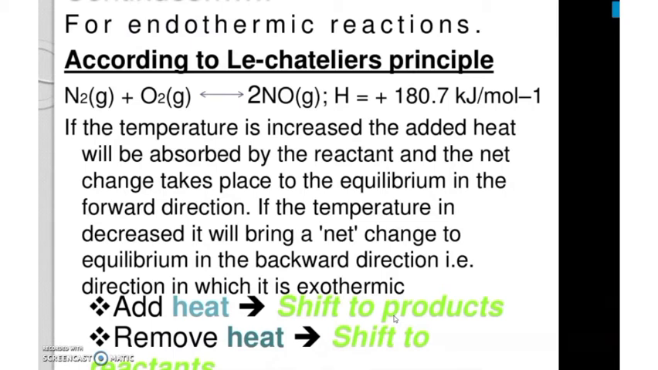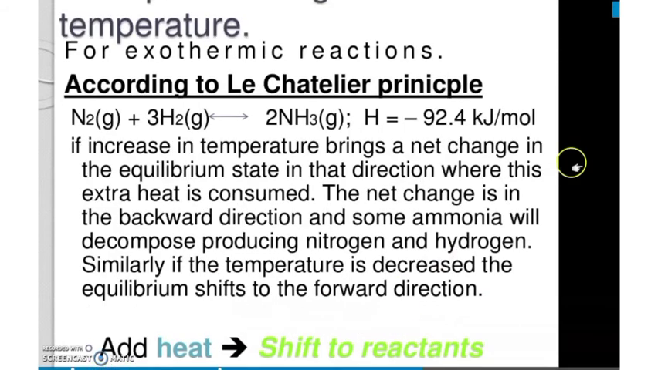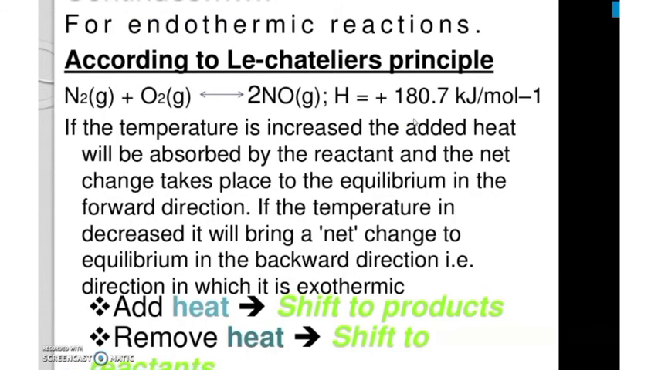In the case of an endothermic reaction, according to Le Chatelier's principle, you have to know what exothermic and endothermic reactions are, which we have already seen. Here is an endothermic reaction: nitrogen and oxygen give nitrous oxide. For an exothermic reaction, the heat sign will be minus. For endo, the sign will be plus. From this, you have to identify which is endo and which is exo.